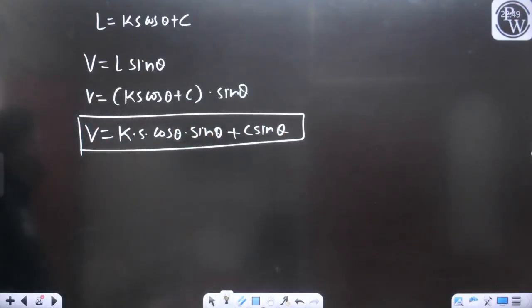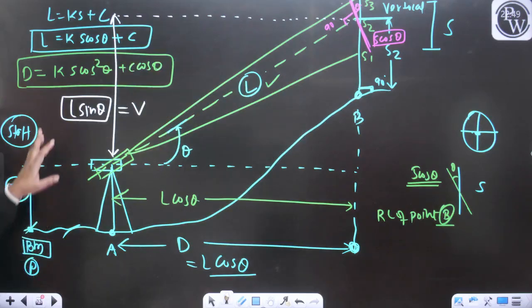Can I define the vertical distance like this? Yes or no? Yes, in this way we can.